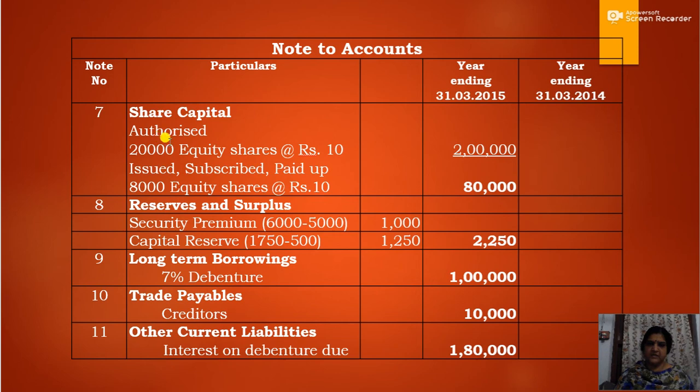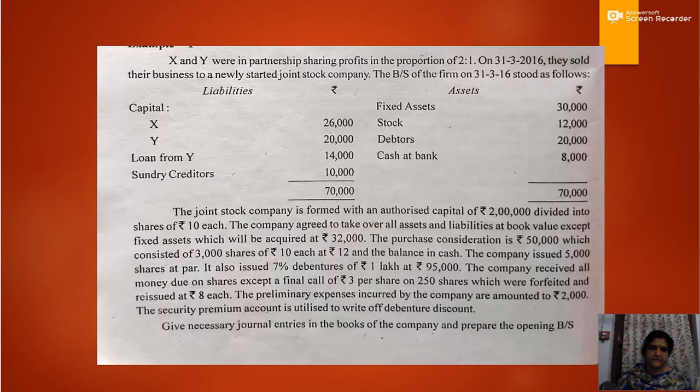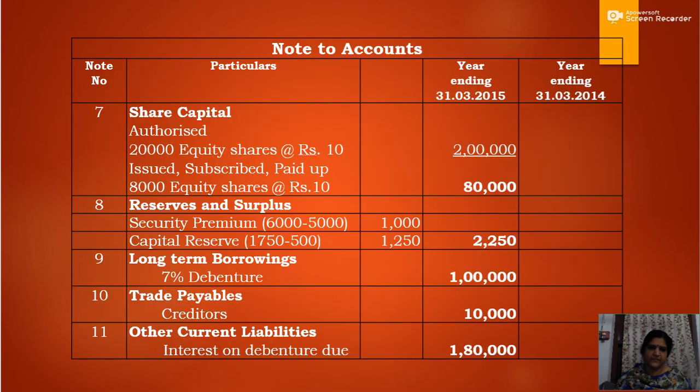Okay, share capital. Authorized capital is 20,000 equity shares of rupees 10, that is 2 lakh. Then issued, subscribed and paid up capital 8,000 equity shares of rupees 10. Now what about this 8,000? That is 5,000 issued to the public and 3,000 issued to the vendor company as purchase consideration. So the total comes to 8,000, that is 3,000 plus 5,000. So 8,000 equity shares at the rate of rupees 10, 80,000.